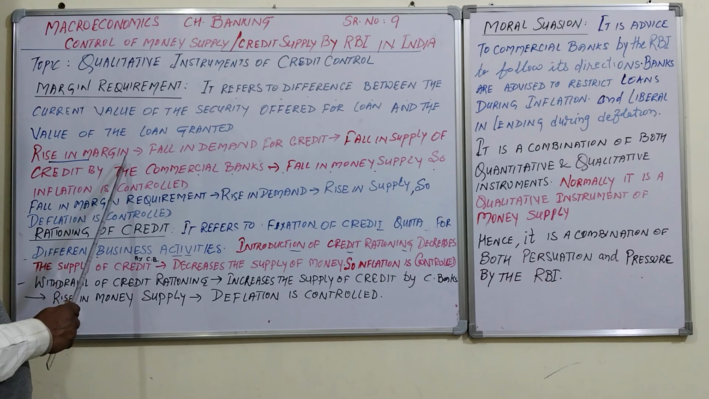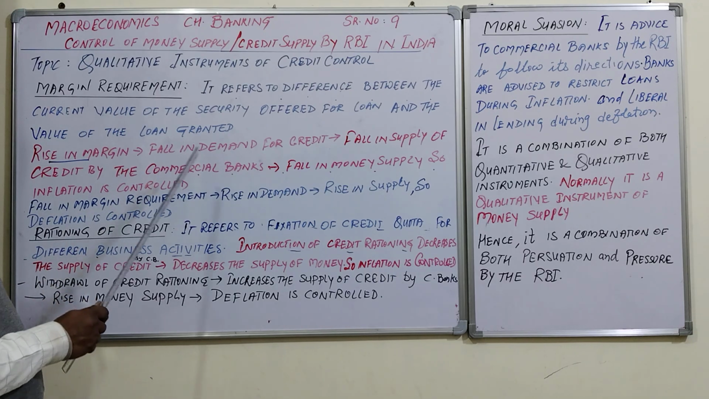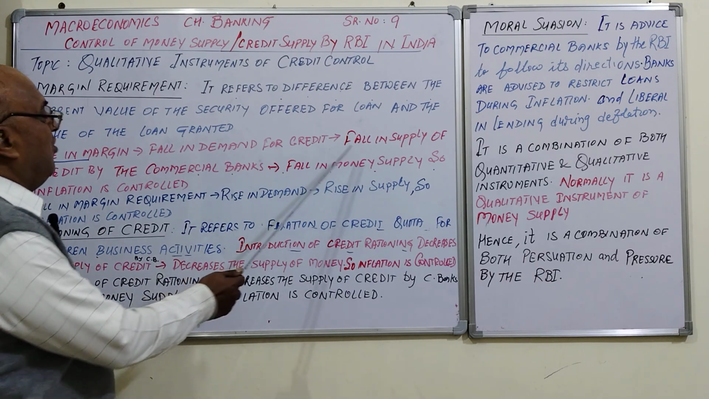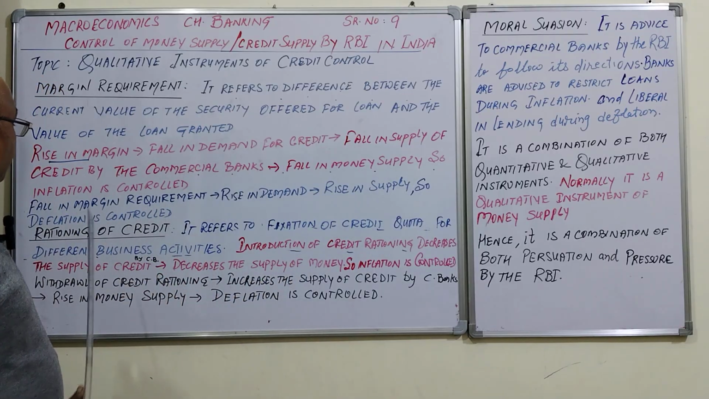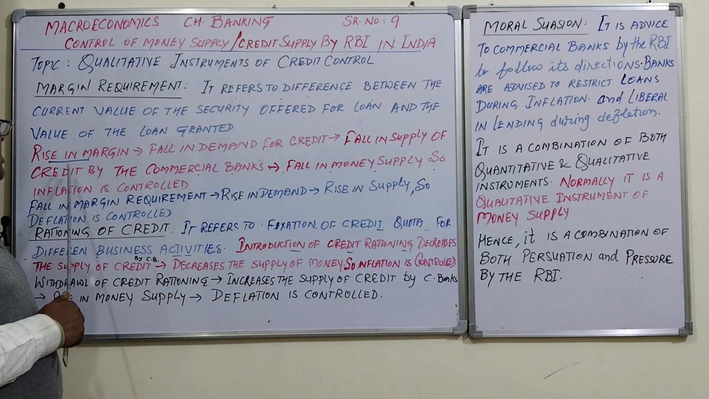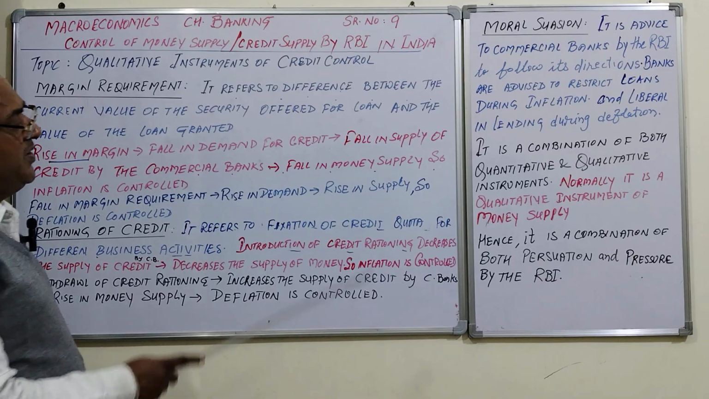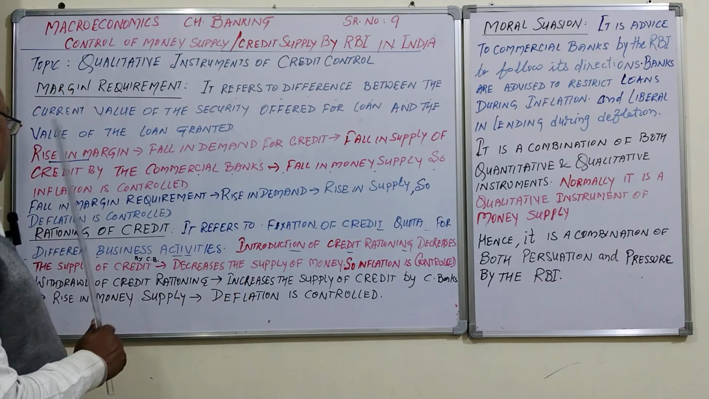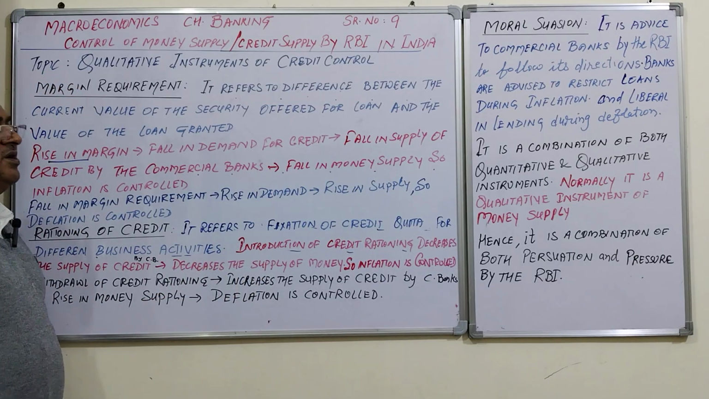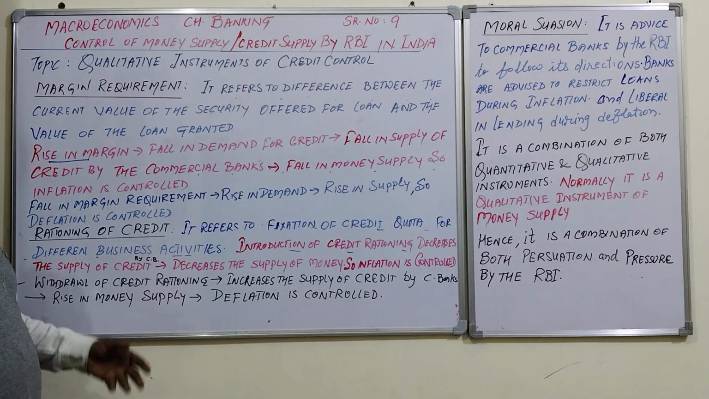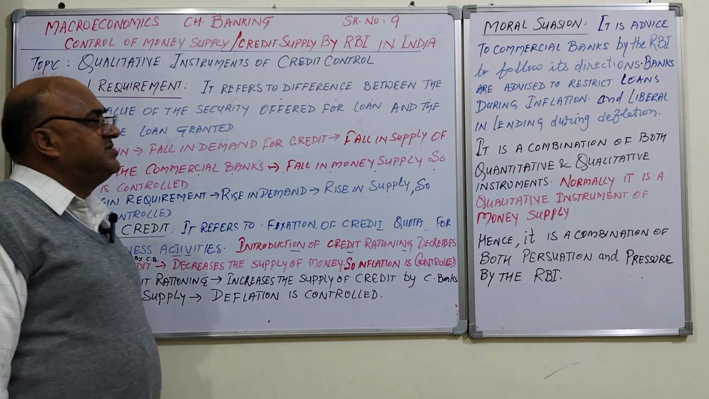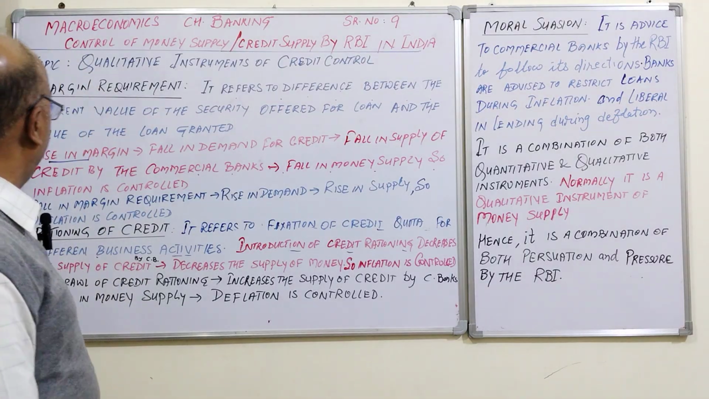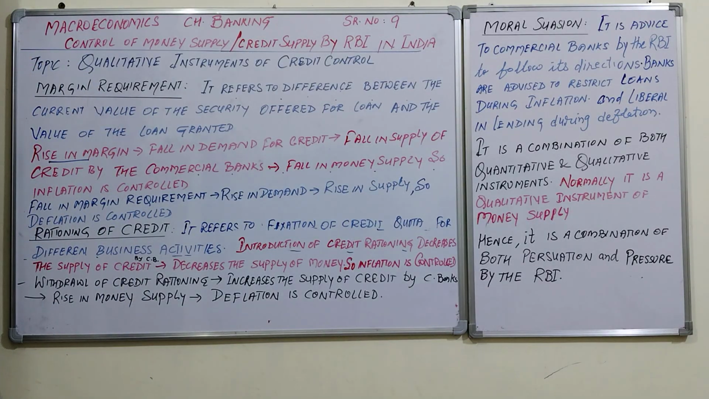So a rise in margin means supply will fall: fall in supply of credit, fall in demand for credit. When money is less, less loan will be taken by borrowers from the commercial bank. So there is a fall in money supply, and inflation is controlled. This is the logic, that's all. You can go for that and try to understand the meaning. Only then explain. In other words, you can also explain it that way.